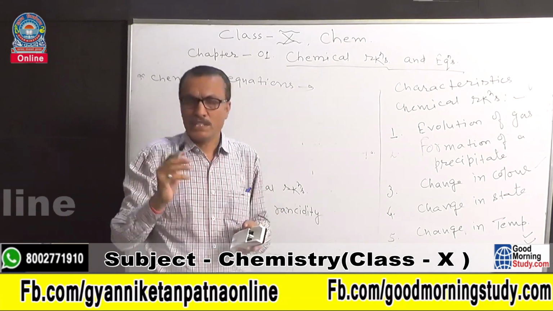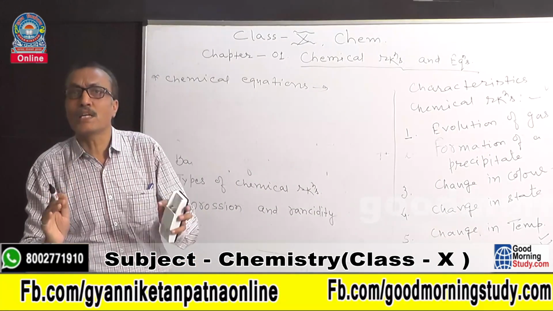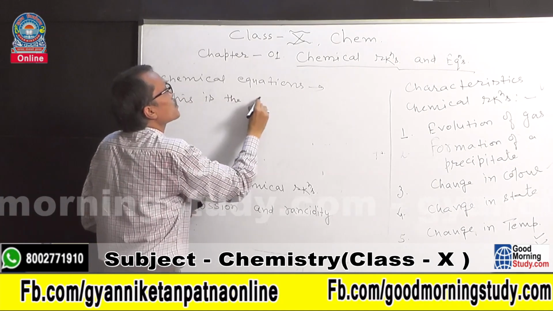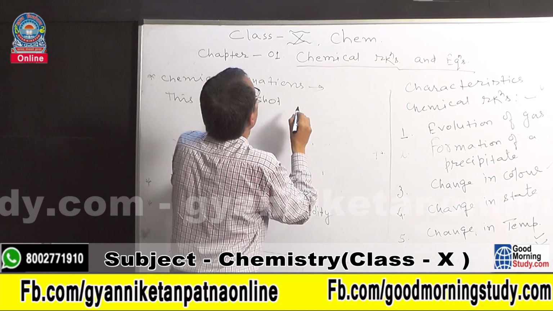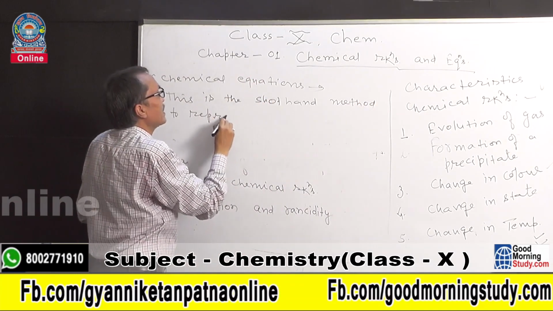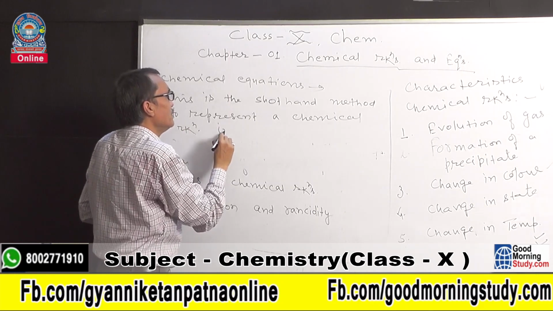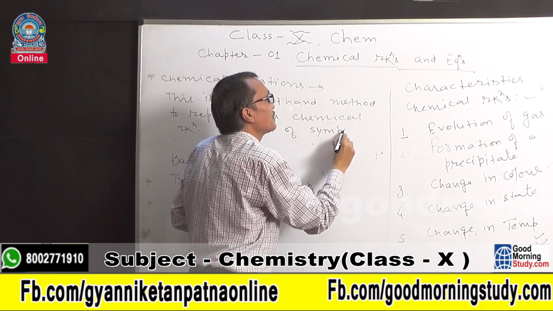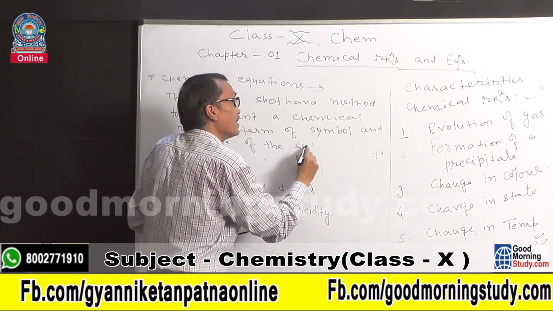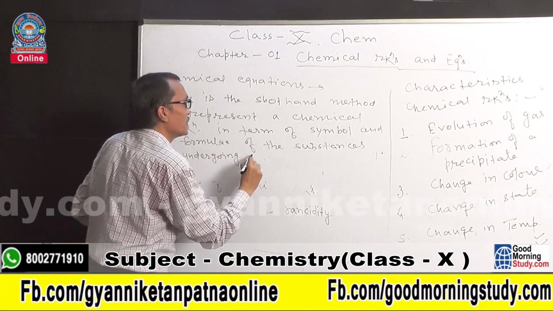Students, chemical equations are a shorthand method to represent a chemical reaction in terms of symbols and formulae of the substances undergoing chemical change.